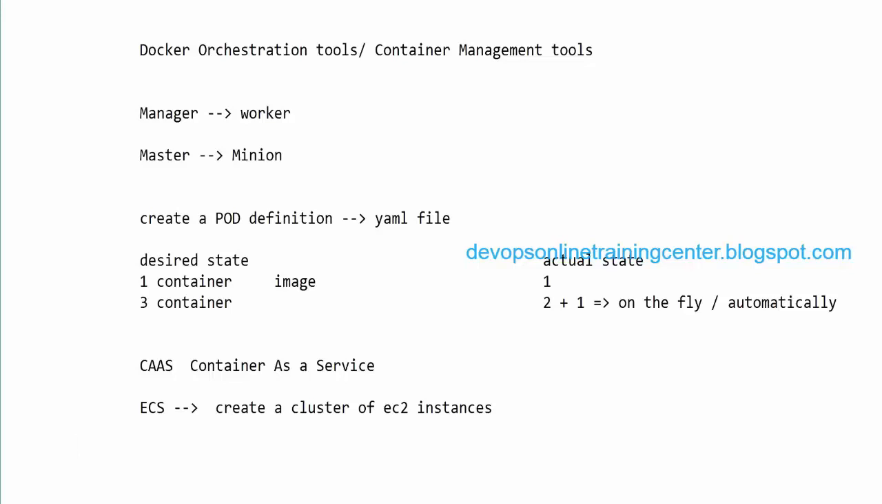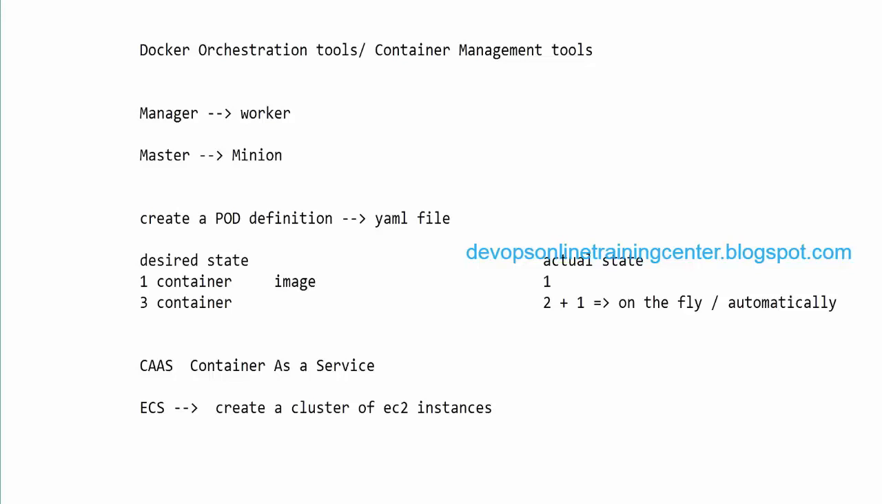Okay. And if you're developing your own private cloud, I don't think you have ECS available, right? Yeah, ECS is only available on Amazon. In that case, you're going to use Kubernetes.